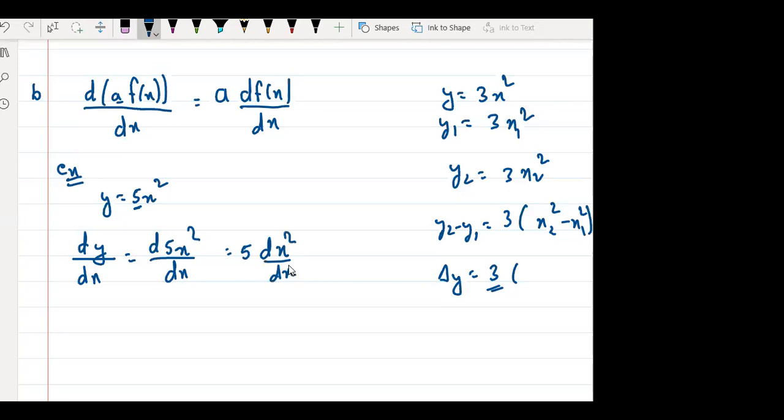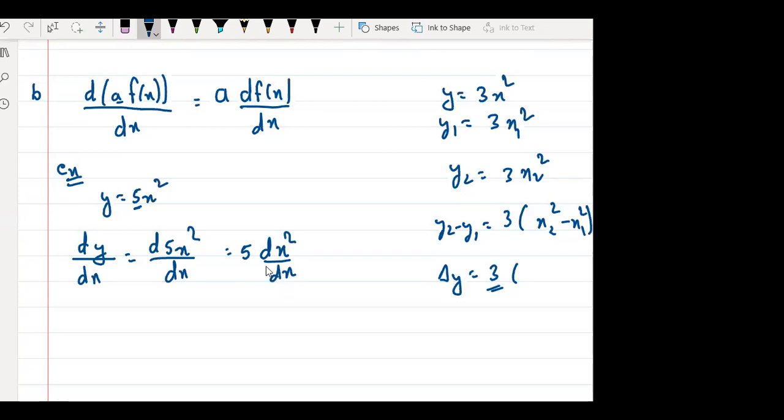Did everyone understand this? Up to this step? Yes or no? Tell me. Everyone got till this step? Okay. Now, what is the differentiation of x square with respect to x?